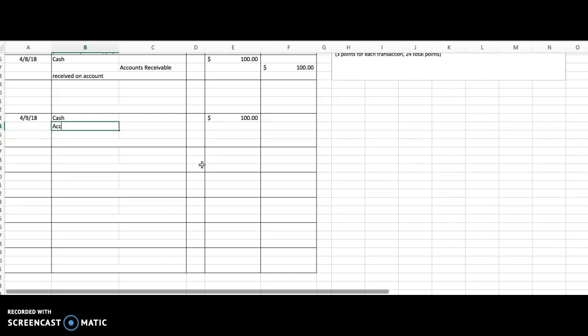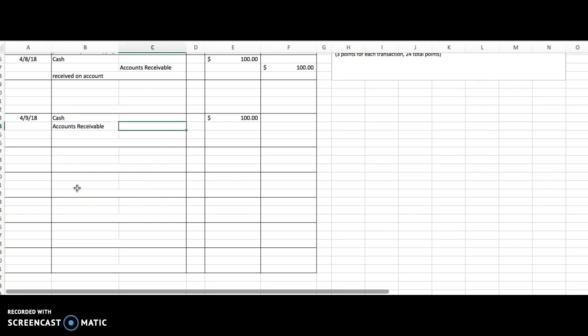So we now use another asset account. Accounts receivable is also debited. Let me get this properly. Accounts receivable is also debited. By the way, I'd ask you to check your spelling when you do this. A lot of you have trouble with spelling receivable.